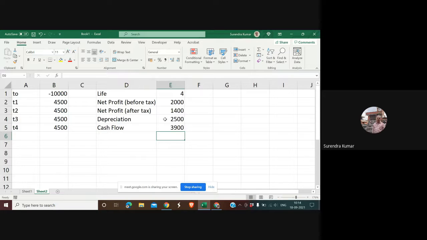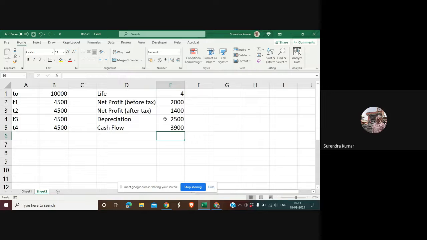Because it is given after tax, it becomes in a way simple, as you just have to add back the depreciation. But supposing before tax information is given, then you have to also deduct the tax and add back the depreciation. So that's how these two things could possibly work.